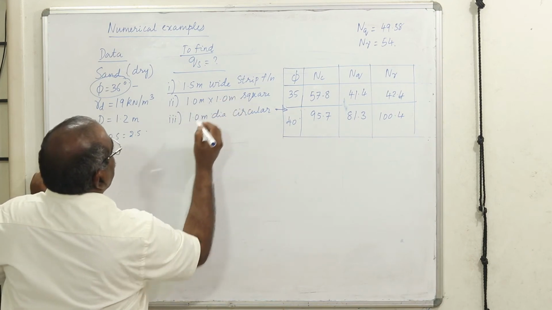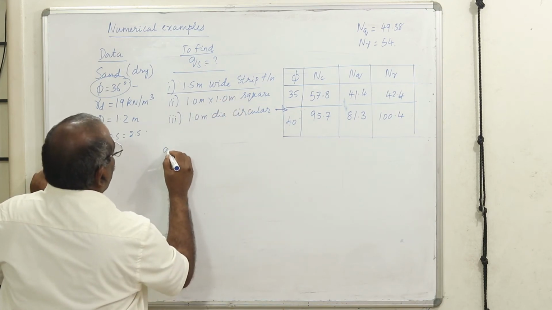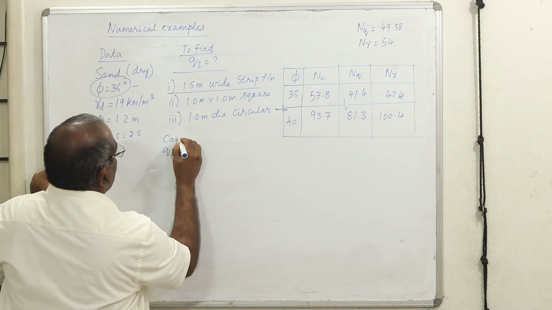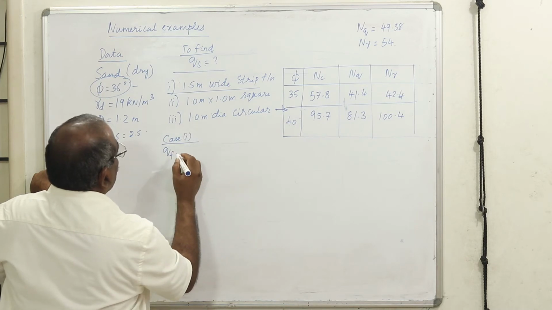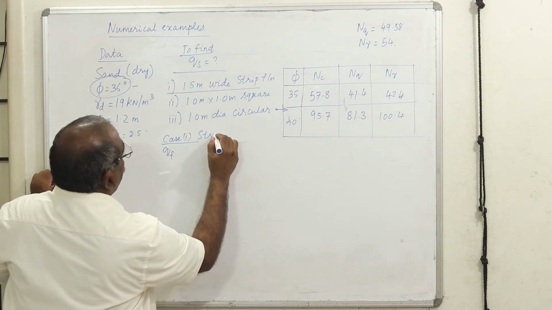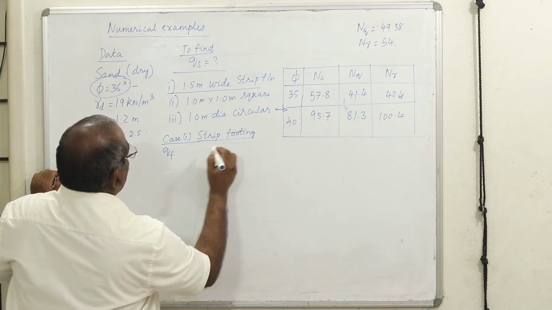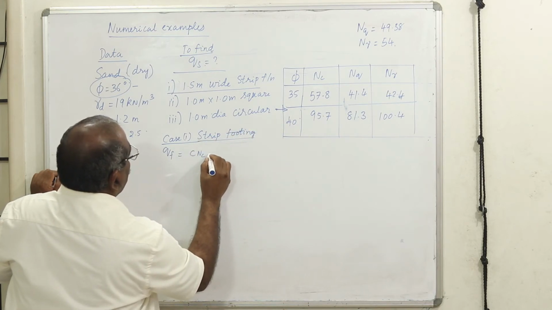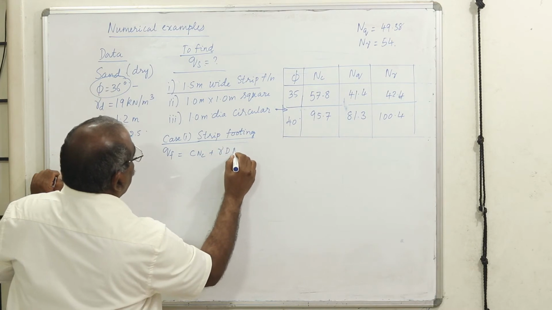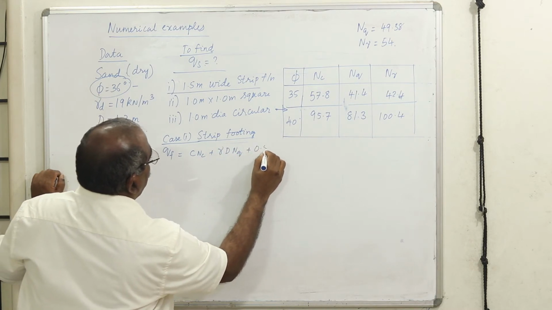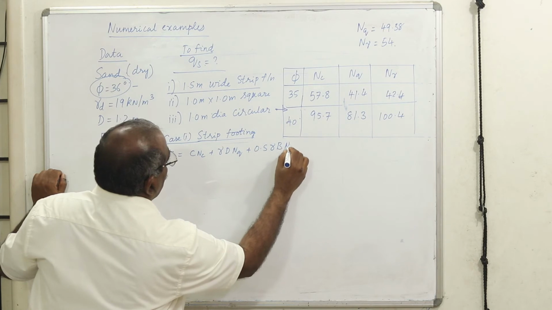Our expression for wide strip footing, now QF is equal to, case 1, strip footing or strip foundation, QF is equal to CNC plus gamma D NQ plus 0.5 gamma B N gamma.